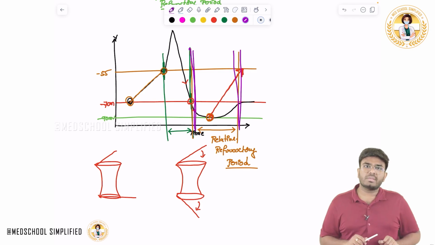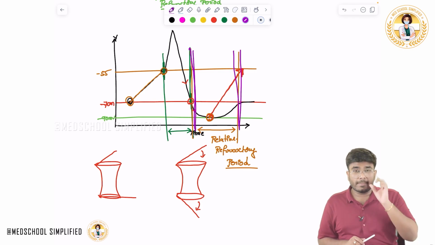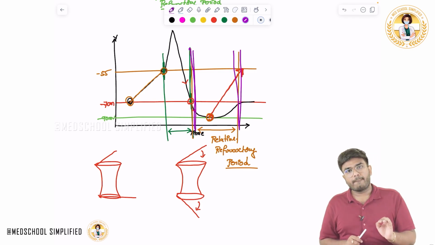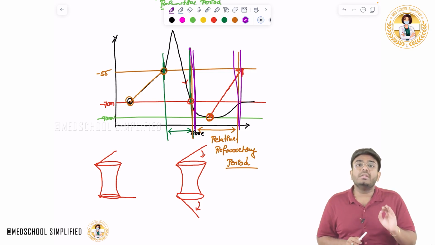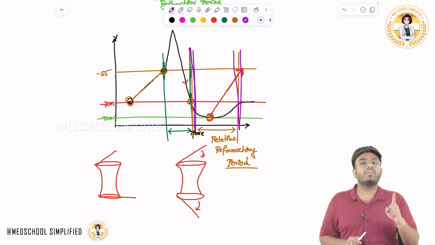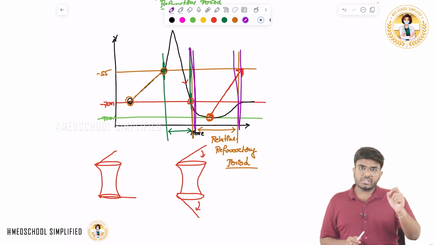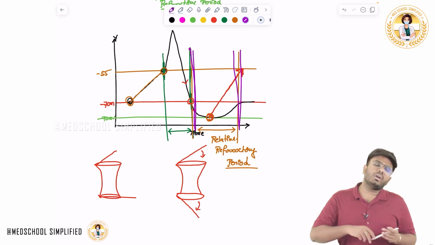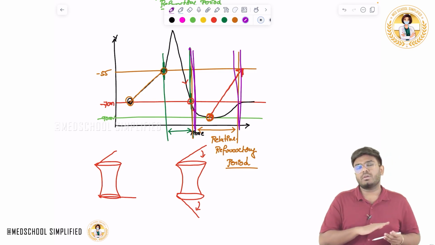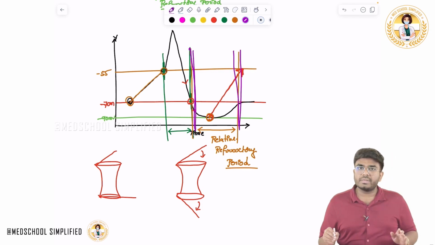The question which will come in your exam is about the absolute refractory period. During the absolute refractory period, there is no generation of a new action potential because the inactivation gates of the sodium channels are closed. That's the question which was previously tested in the exam. During depolarization, both the gates are opened. During repolarization, the inactivation gate is closed. So whatever you do, however much you try, it's not going to open. So no new action potential. So with this, refractory periods are also completed.